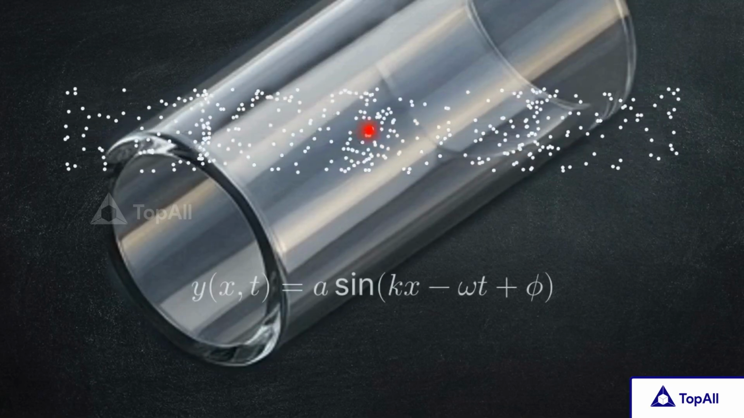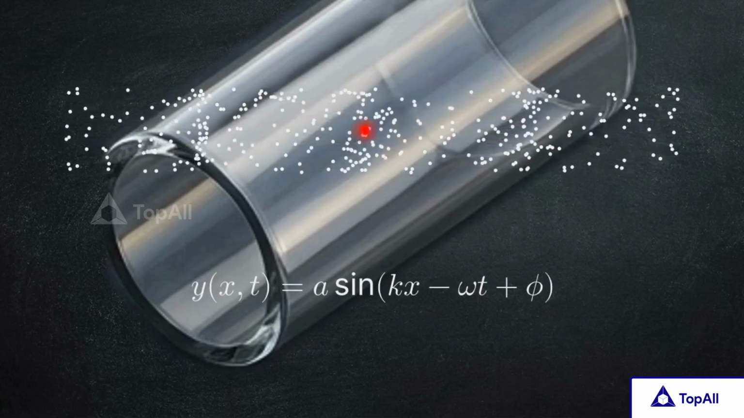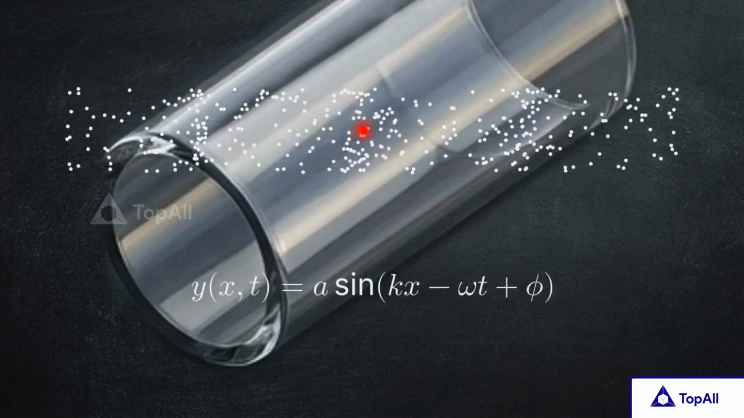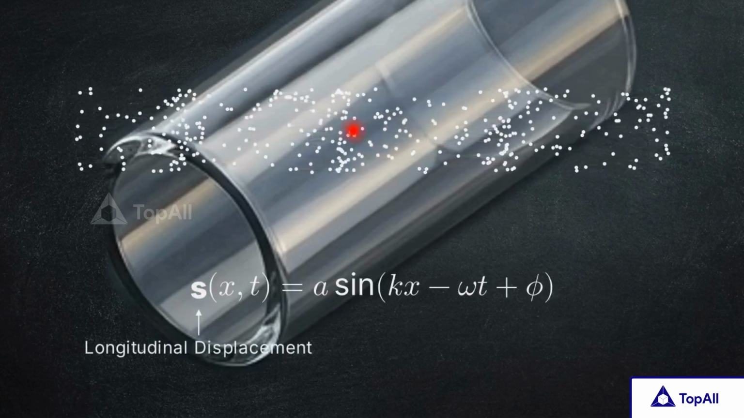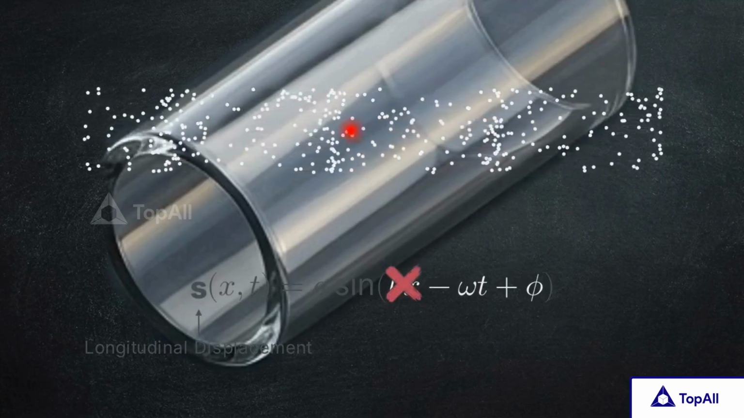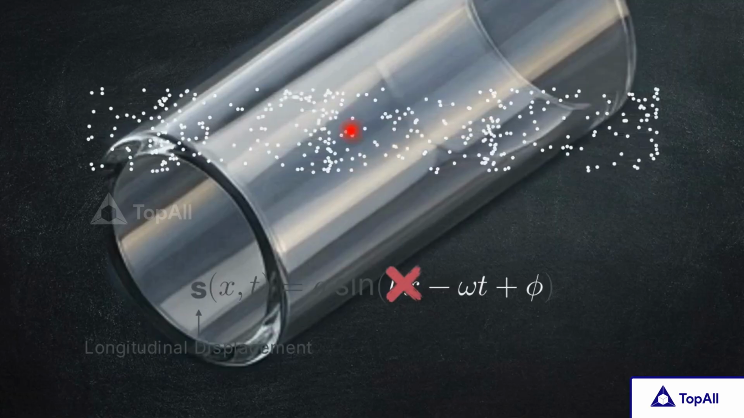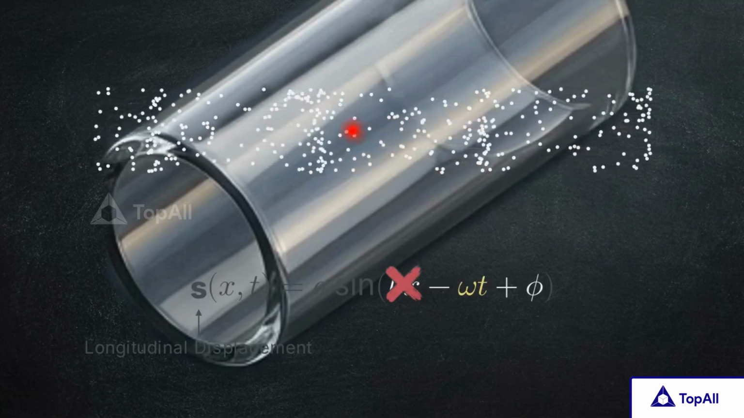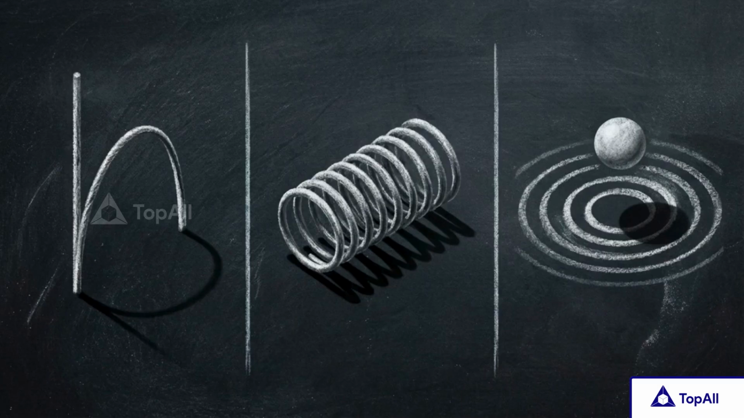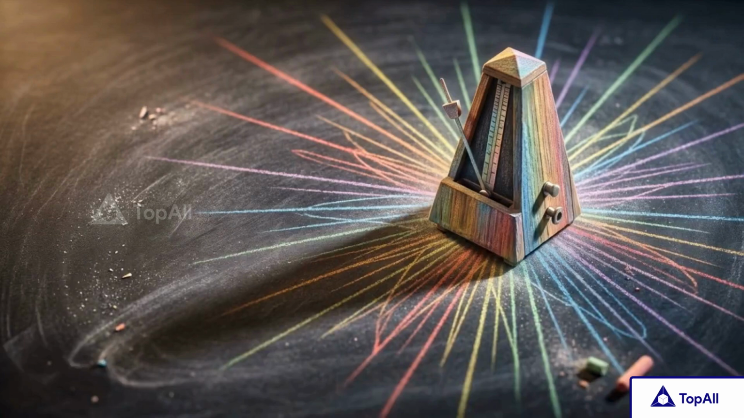Here is the displacement function for a longitudinal wave. We replace the vertical variable y with s to denote longitudinal displacement along the axis of propagation. Look at the argument inside the sine function. Despite replacing the axis of displacement, the temporal variables, omega and t, remain unchanged. The orientation of a particle's movement in space is irrelevant to its internal rhythm. The mathematical clock governing the period and frequency is universal across all mechanical waves.